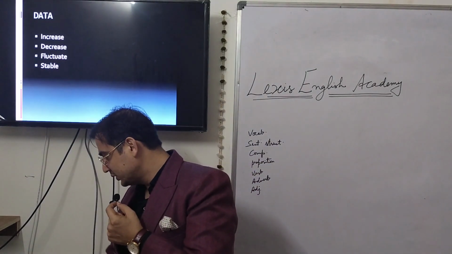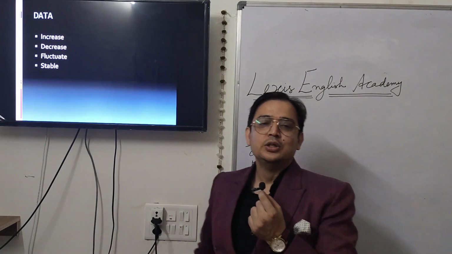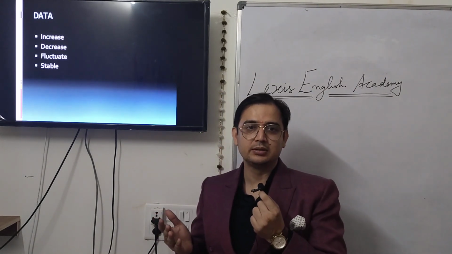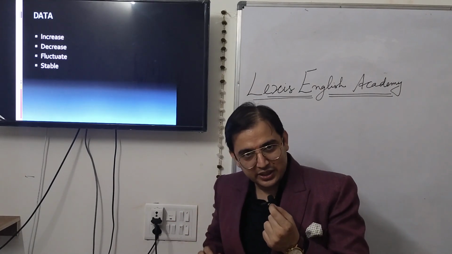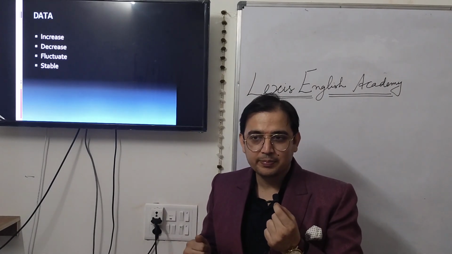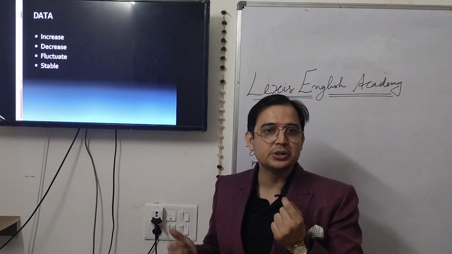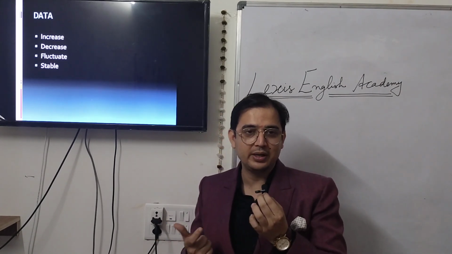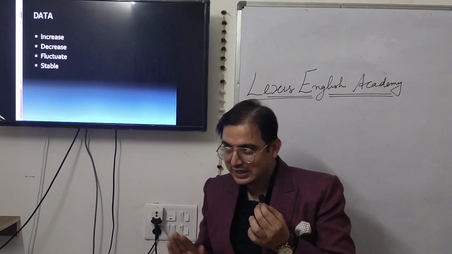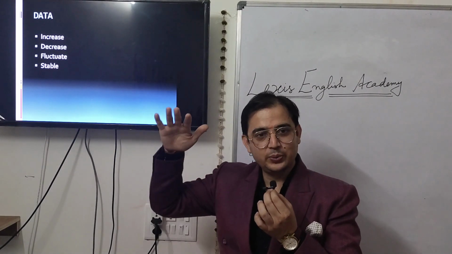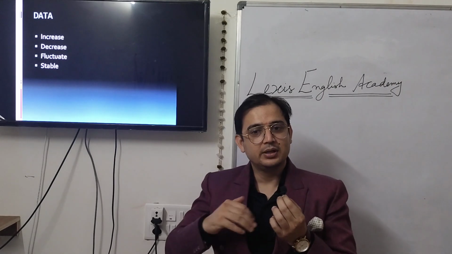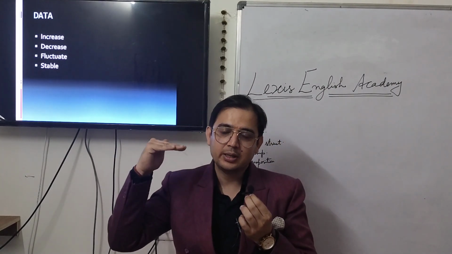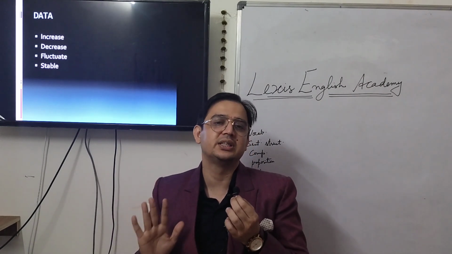Now we'll move further. Data. Only 4 things happen with data. Either data increases, like sales of car, death rate, population, participation of students in something, like the data, whatever the data will be, only 4 things will happen. Either it will increase or it will decrease, and it can fluctuate or it will remain same. Only 4 things will happen.